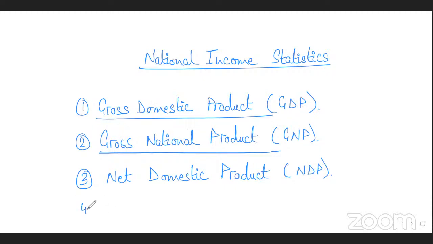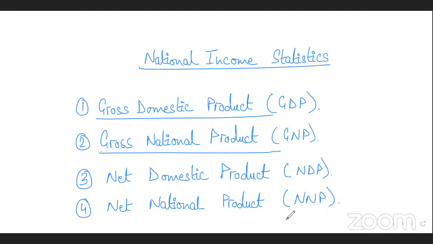And the fourth and the last one is net national product. When you subtract depreciation from gross national product, you get net national product.